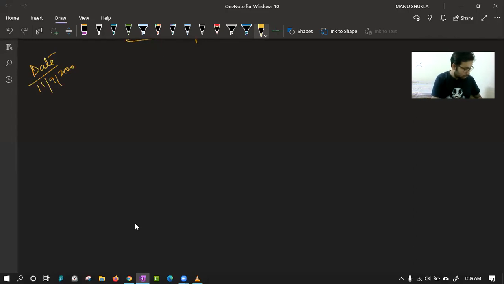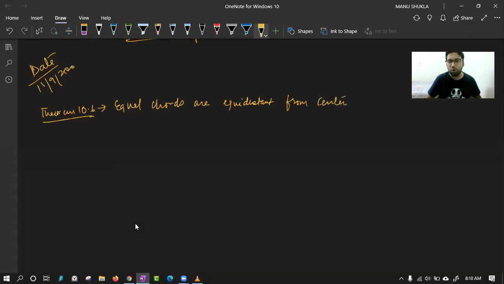Now, we had seen theorem 10.6 in the last class. It was equal chords are equidistant from center. I hope you all remember this theorem that we have done. Class, please confirm. In this, we proved that two chords which are of equal length are at equal distance from the center.